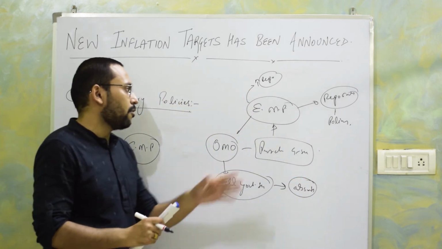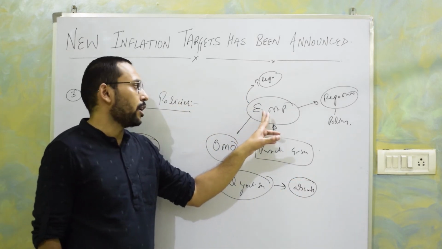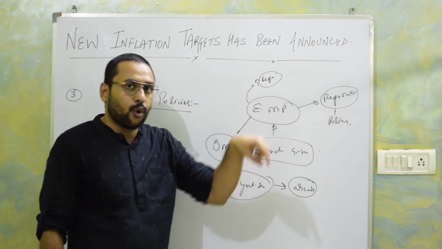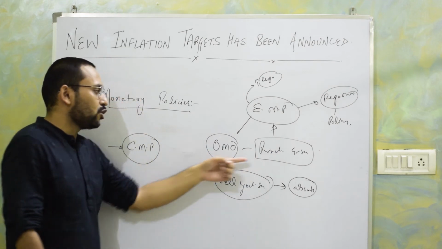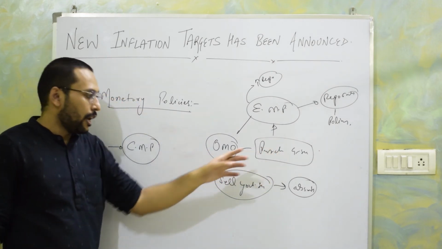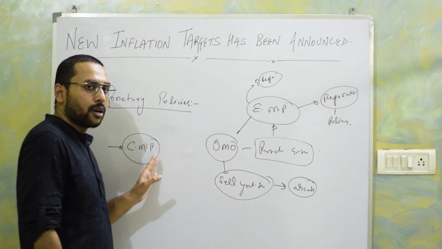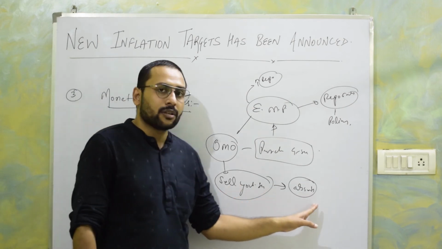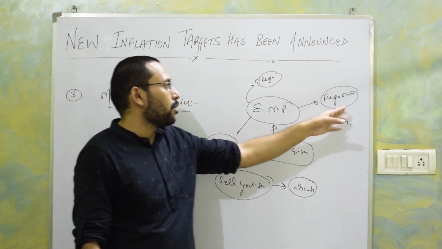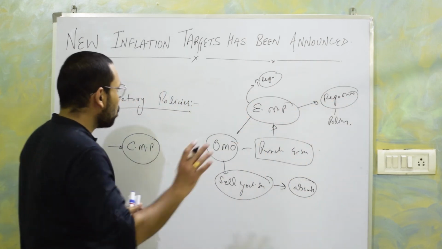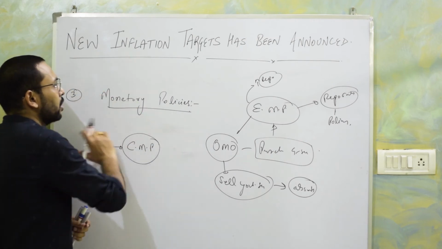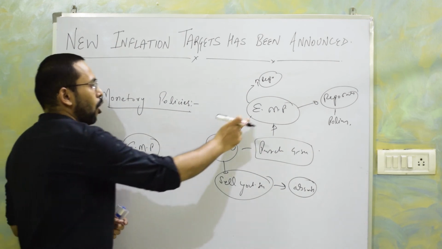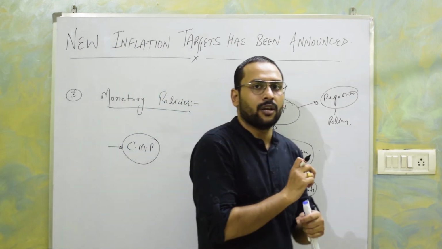So whenever RBI wants the economy to expand, it will follow expansionary monetary policies. That is, repo rates will go down and RBI will purchase government securities from the market. And whenever RBI wants the economy to contract or the inflation to come down, then RBI will sell the government securities to absorb the excess money and repo rate will go up. So in order to achieve the inflation targets, RBI will target these contractionary or expansionary monetary policies.